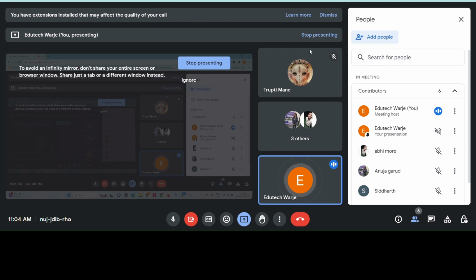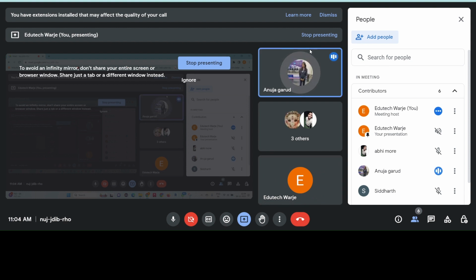Can you list out the data types in Python? Yes, sir. There are standard data types like number, string, list, tuple, set, boolean, or dictionary. Okay, fine. Chalo.